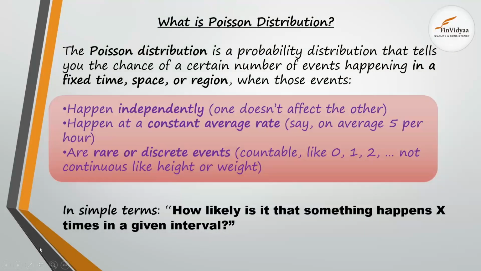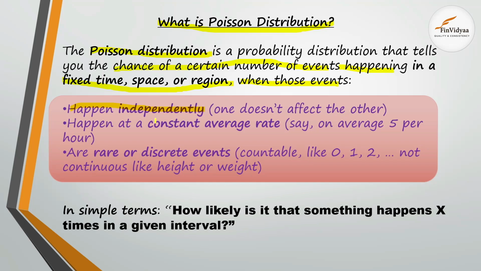So the first question: what is Poisson distribution? The Poisson distribution is a probability distribution that tells you the chance of a certain number of events happening in a fixed time, space or region. This is when those events happen independently, that is, one event does not affect the other event.